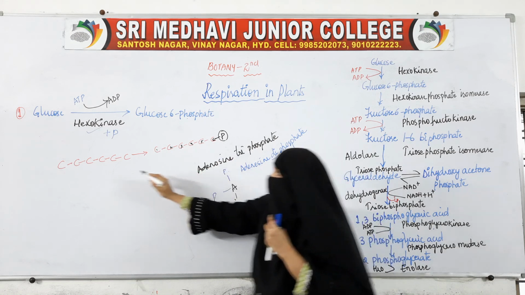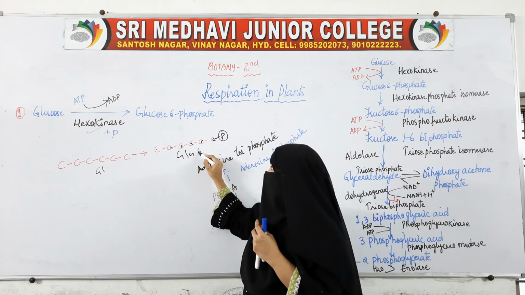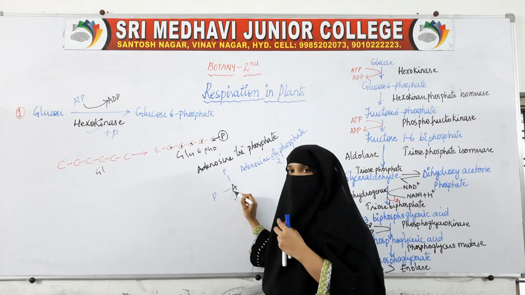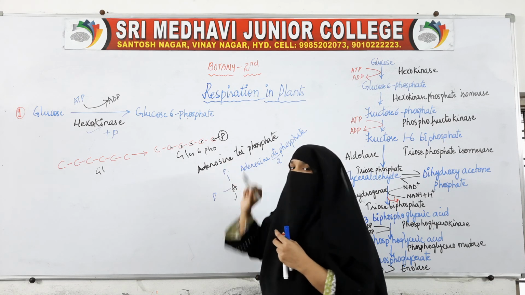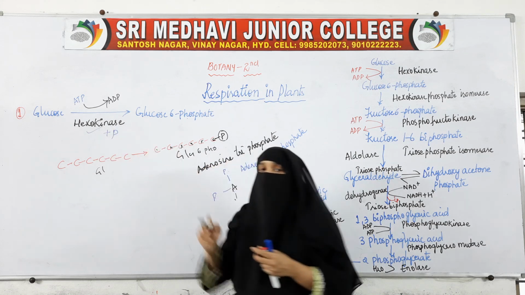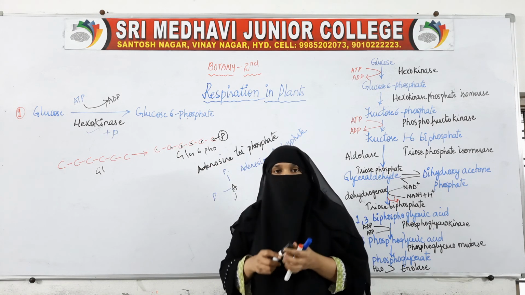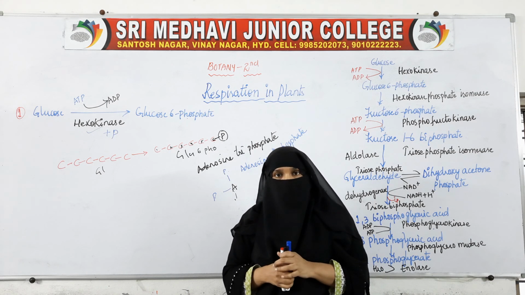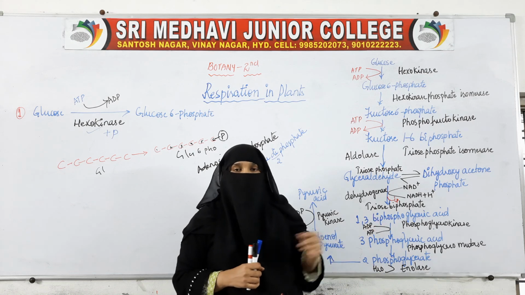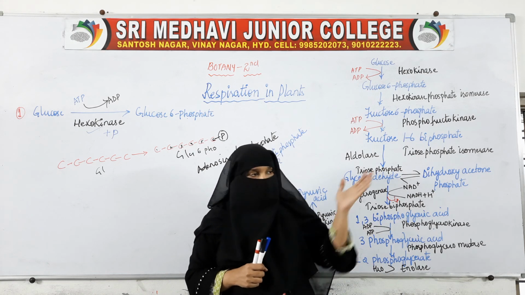This is glucose and this is glucose 6 phosphate. So what happened? One phosphate from this ATP has been transferred to the 6th carbon, thereby changing glucose to glucose 6 phosphate. So this is the first reaction. Now we will move on to the second reaction in the next video. We will see all those reactions one by one. In the next video we will study the second reaction and the further ones.